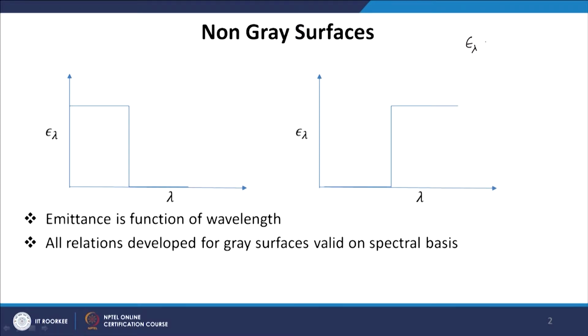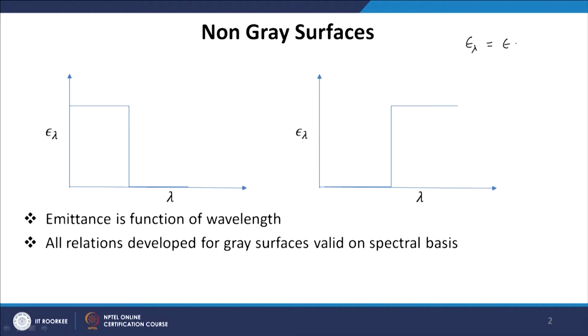So, epsilon lambda is equal to epsilon. The emittance is constant over a surface, over wavelength. Such a surface is defined as grey. So far we have only discussed grey surfaces and black surfaces with diffuse and specular reflection. Now, we will look at surfaces that have different magnitudes of emittance over different spectral ranges.